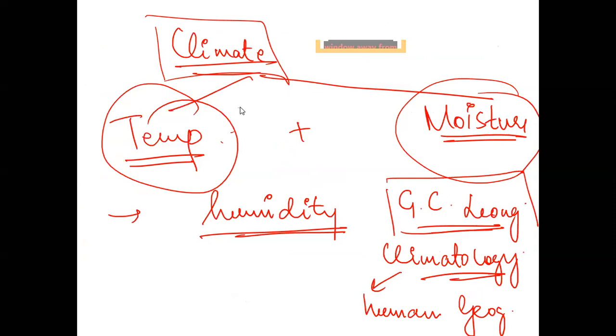Because of the tilt. If this is my sun, I'll be sending you a video also so that you have a better understanding. It will help you in understanding even your satellite systems for science and tech. So if this is my sun and this is my earth, there is this tilt.